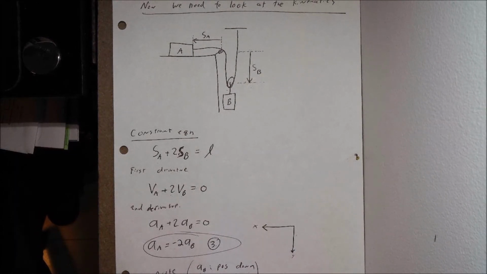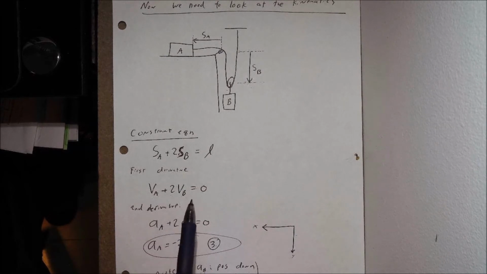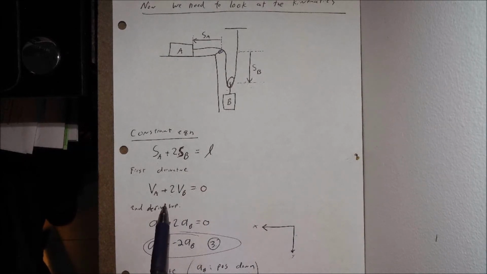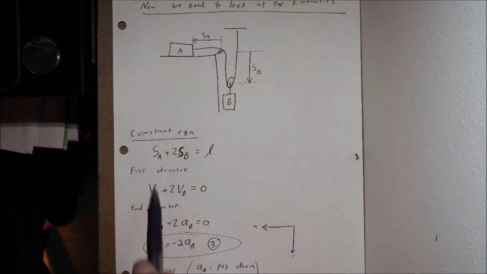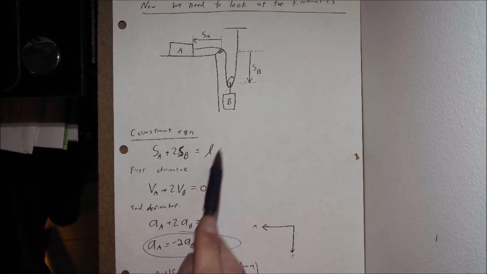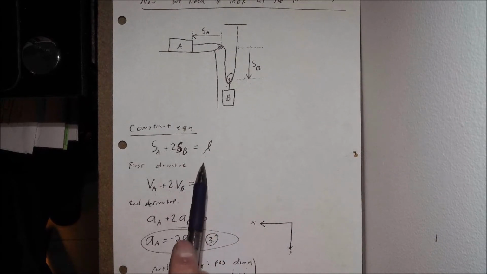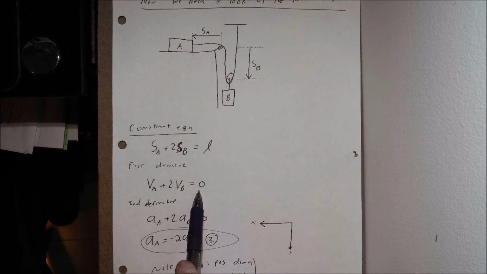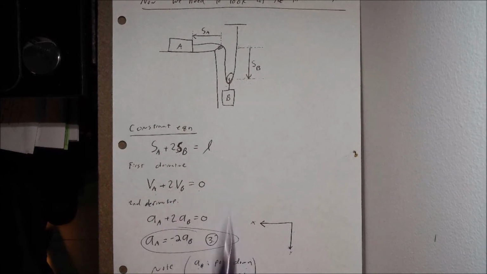Now, if we wanted to go not only to relate positions, but to relate velocities, what we want to do is take the first time derivative. So we go from position to velocity: the first time derivative of S sub A becomes V sub A. First time derivative of S sub B becomes V sub B. The first derivative with respect to time of a constant value L is 0. So now we have a relationship between the velocity of the 2 objects.